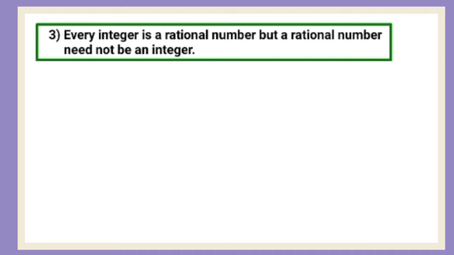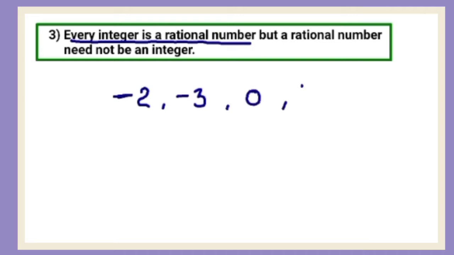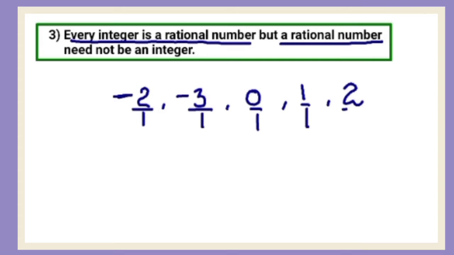Third point, any integer is a rational number. What are integers? Positive as well as negative numbers. Integers are -2, -3, 0, 1, 2. These are negative integers and these are positive integers. 0 is neither negative nor positive. So they said these integers are rational numbers. Yes, we can write these integers in the form of P upon Q. So these integers are rational numbers.